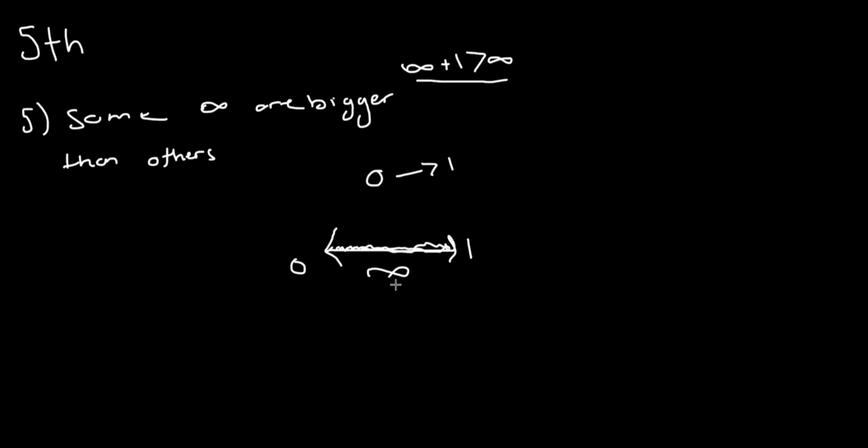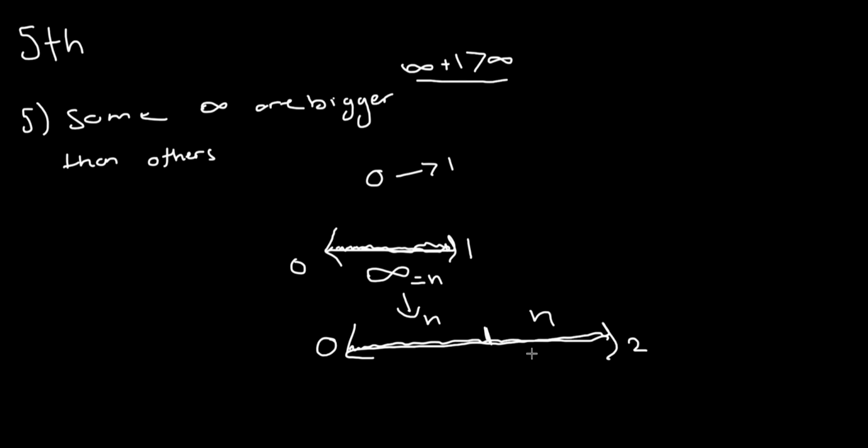And that's one infinity. You can say that the infinity equals n. Now let's say from 0 to 2, right? On the number line, let's say we go from 0 to double the length, 2. Could you not pick out more infinities from here? There are more numbers because you have the first set of infinity, which we described as n, and you have another set which we described as n. I don't want to combine them and make them 2n and say infinity equals 2n because that's kind of a stupid statement. But you could pick out more infinity numbers from here than from here, which shows us that some infinities are in fact larger than others. Or as we like to say, some sets of infinity are larger than others.